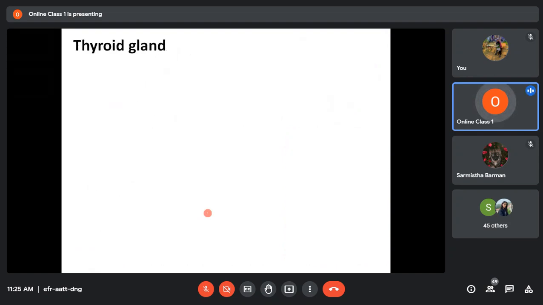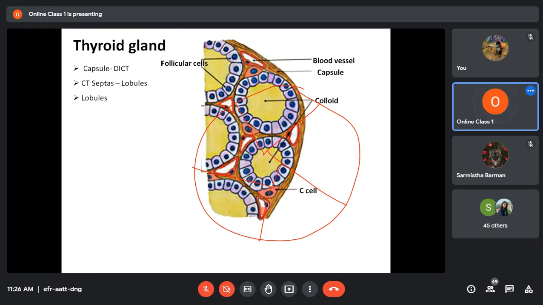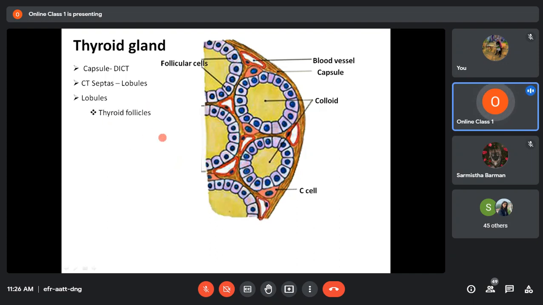Now, the next gland I'm going to discuss is the thyroid gland. The thyroid gland, again, is covered by a connective tissue capsule, just like the pineal gland. Let us say this is the capsule. From this capsule, trabeculae arise that divide the gland into a number of lobules. So this is one lobule, 2, 3, 4, 5, like that. Each lobule will have thyroid follicles, parafollicular cells, and interstitium, that is, interstitial connective tissue.